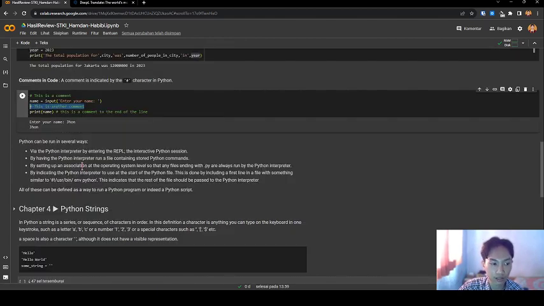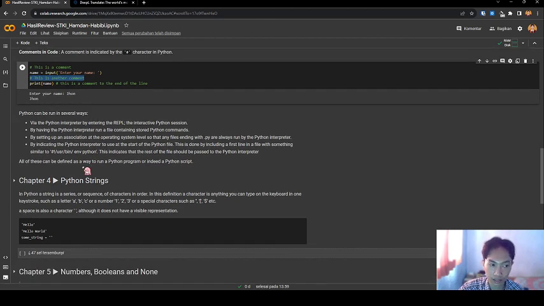Python can be run in several ways. One, via the Python interpreter by entering the REPL, the interactive Python session. Two, by having the Python interpreter run a file containing stored Python commands. Three, by setting up an association at the operating system level so that any file ending with .py is always run with the Python interpreter. And last, by indicating the Python interpreter to use at the start of the Python file.